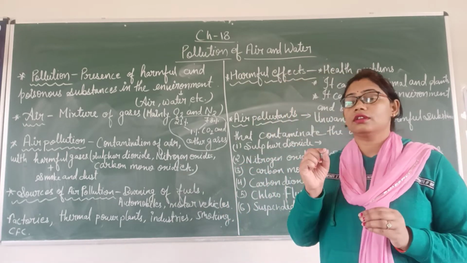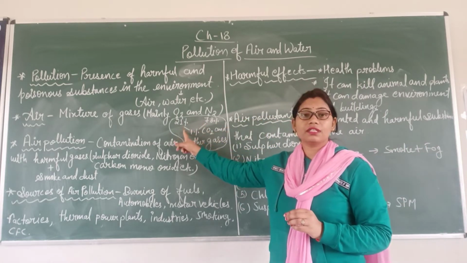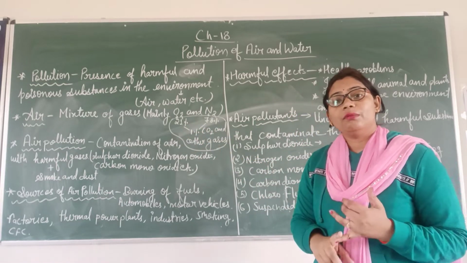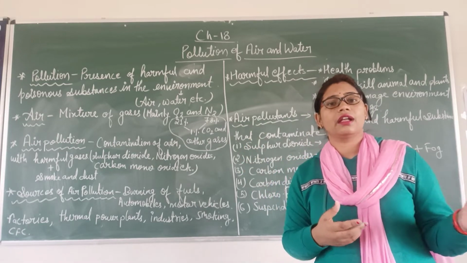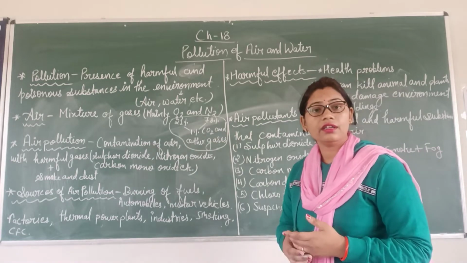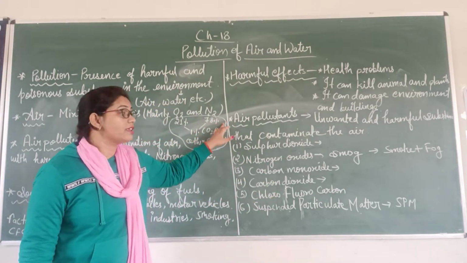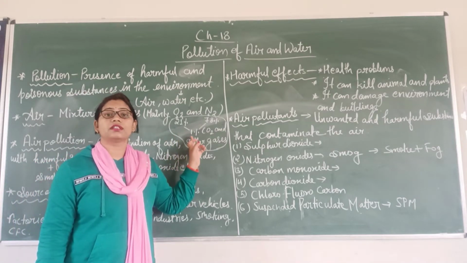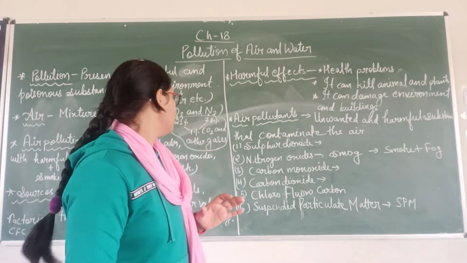Nitrogen is present at 78%, oxygen at 21%, and the remaining 1% contains carbon dioxide and other gases like argon, neon, water vapors, etc. So air is a mixture of gases: 78% nitrogen, 21% oxygen, and the remaining 1% consists of carbon dioxide and other gases, even water vapors also.